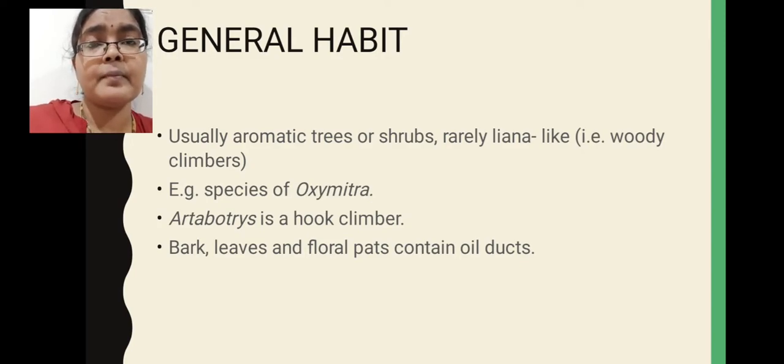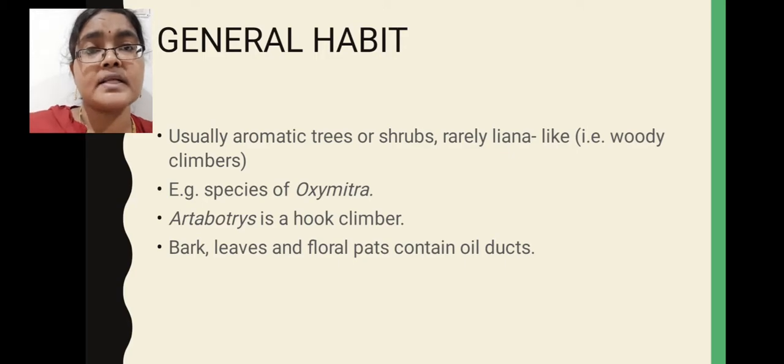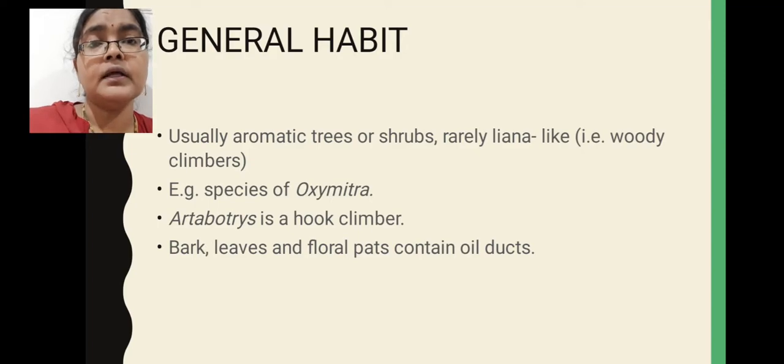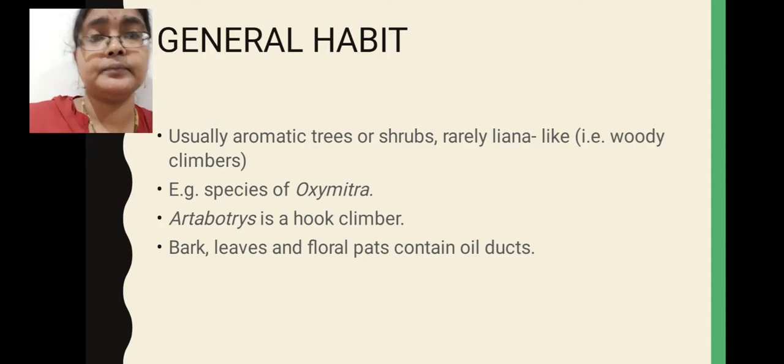Anonaceae family members are aromatic in nature. Why are these family members aromatic? Because some plant parts possess essential oil secreting ducts. Because of the presence of essential oil secreting ducts, these plants are aromatic in nature. That means some nice fragrance will come out from these plant parts. Mostly in Anonaceae family members the bark, leaves and floral parts comprise these essential oil secreting ducts.